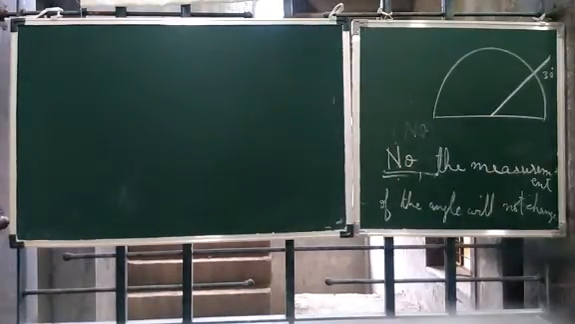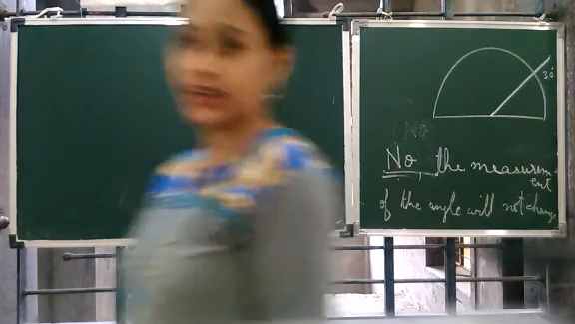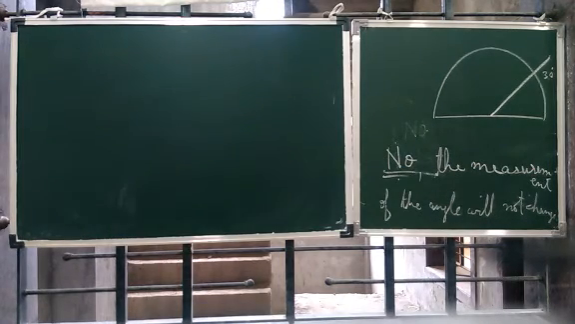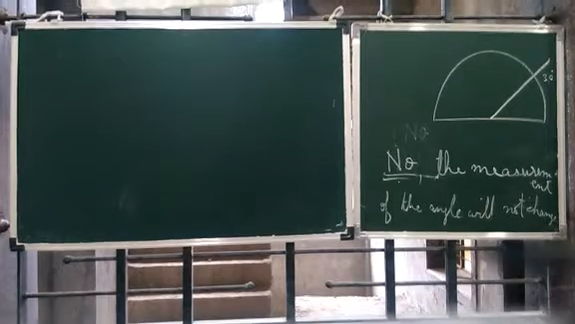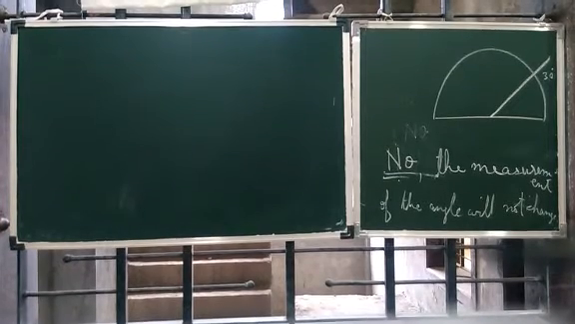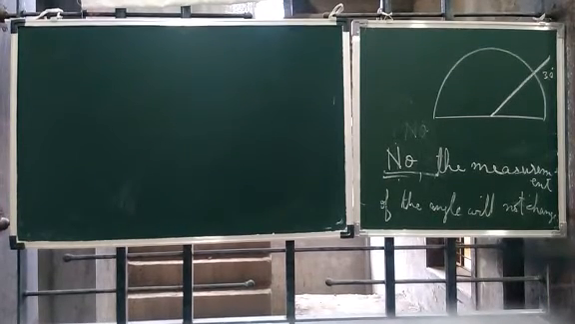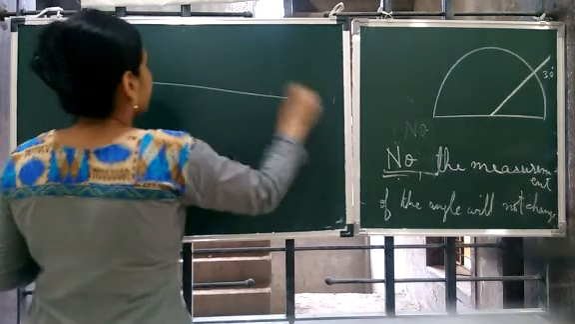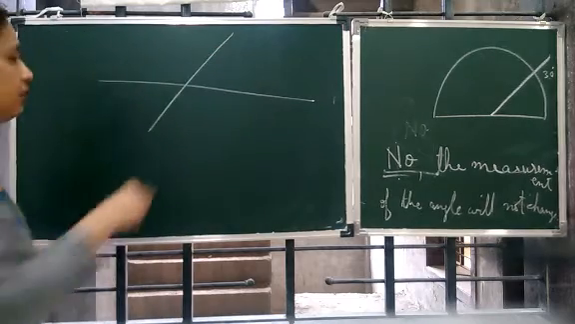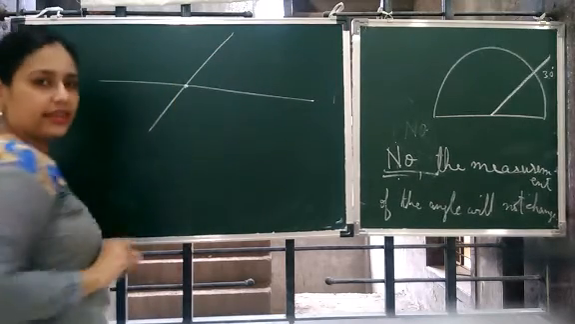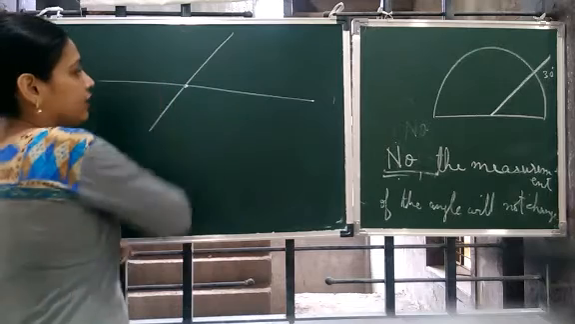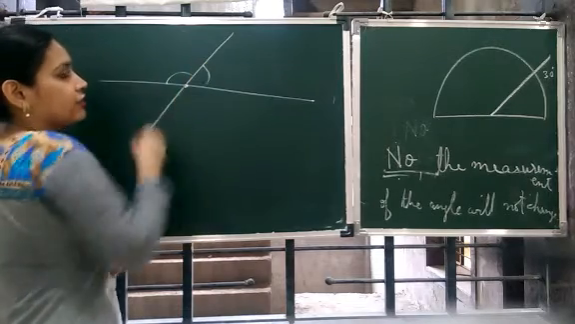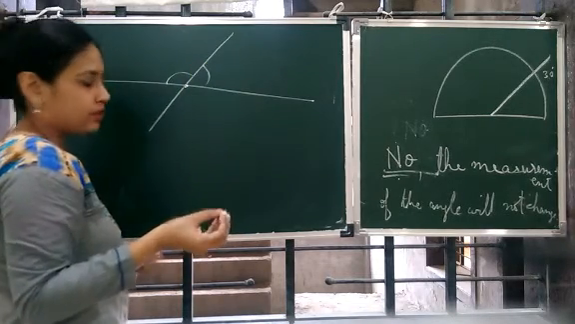So we completed intersecting lines. Yes, intersecting lines means, children, the lines which meet at a point. Yes, here these are intersecting lines. They meet at a point. So they are forming some angles also.